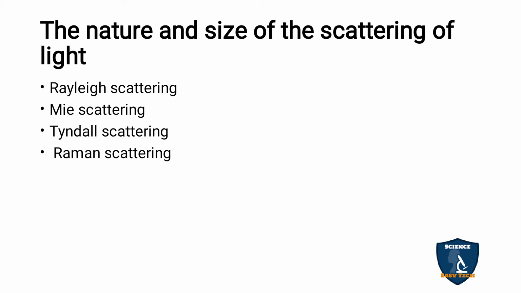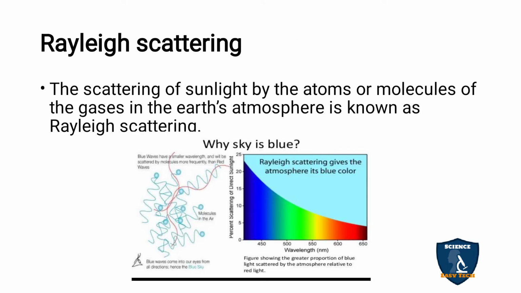Based on the nature and size of the scatterer, scattering is again classified into Rayleigh scattering, Mie scattering, Tyndall scattering and Raman scattering. Rayleigh scattering: the scattering of sunlight by the atoms or molecules of gases in the Earth's atmosphere is known as Rayleigh scattering. Rayleigh's law states that the amount of scattering is inversely proportional to the fourth power of the wavelength.